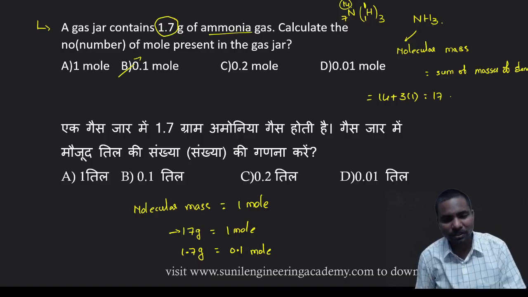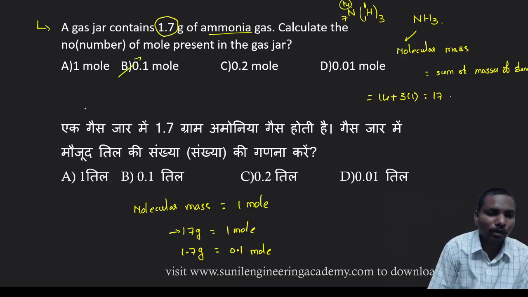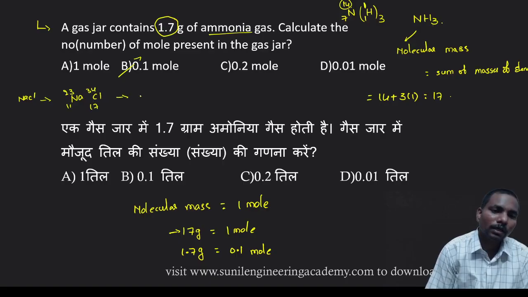Why should we leave this type of question? For example, if they have given NaCl, then we need to find out the molecular mass. Sodium is 11, mass 23, chlorine is 17, mass 35, so that means total mass is 23 plus 34, that is 57.